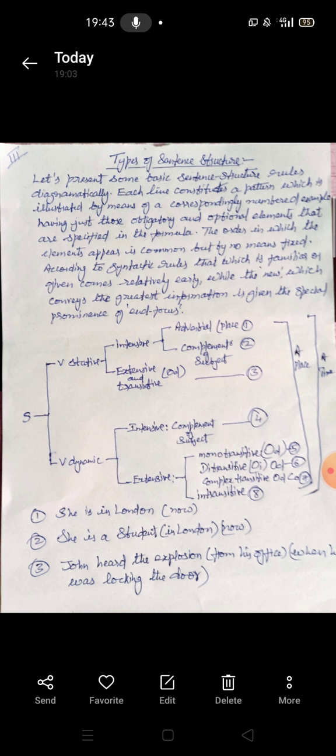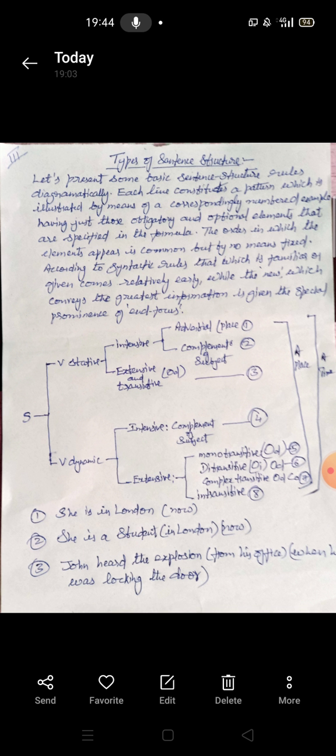Now let's come to the examples, but first talking about the order of the elements in the sentence, the order of the parts or the items in the sentence. Normally, whatever is familiar or given information comes early in the sentence, and what is new information comes later on, at the end. Information which is new, the latest, we normally put at the end of the sentence, because it is given special prominence and focus.